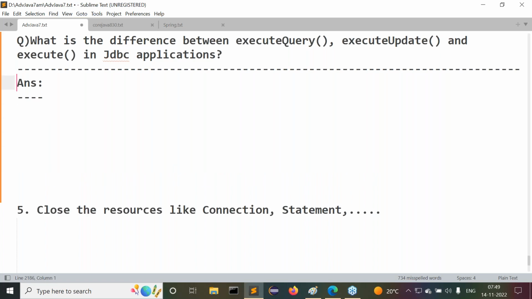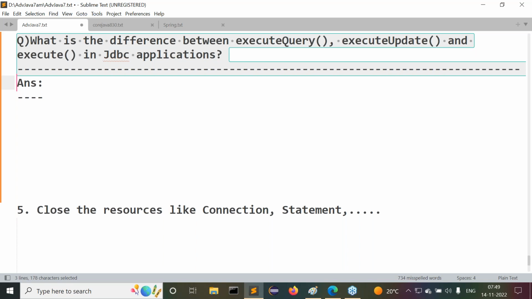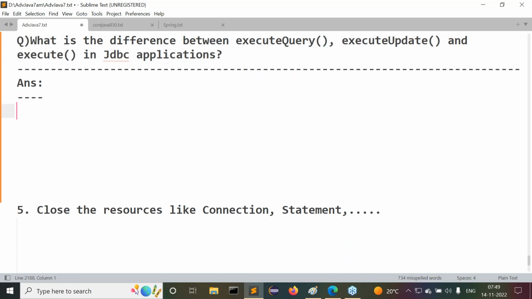What is the difference between execute query, execute update, and execute method? This is the question here. Listen carefully. Before this question, I want to have some answers, and some questions need to be asked.